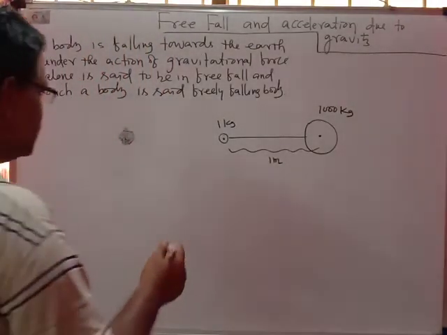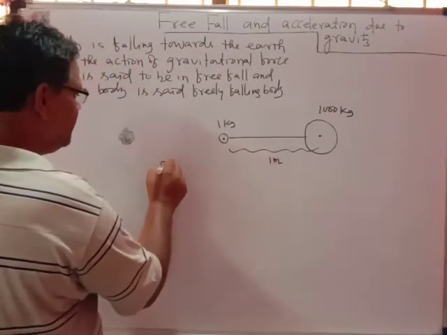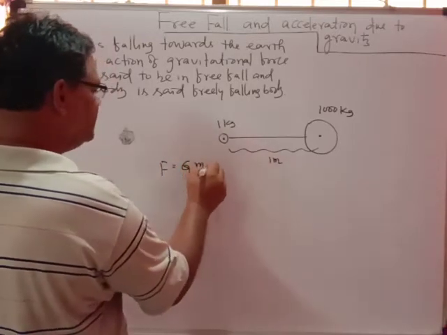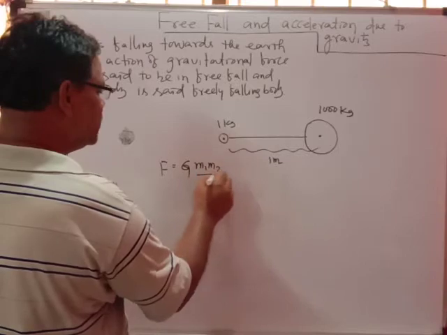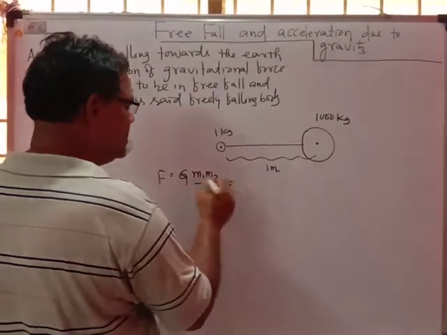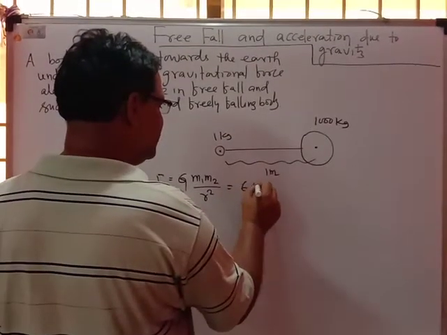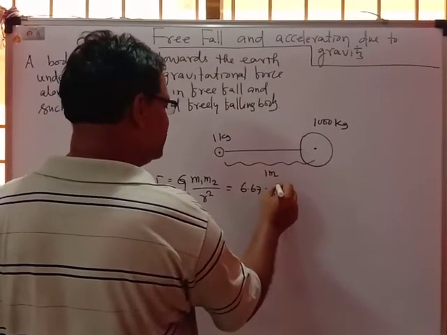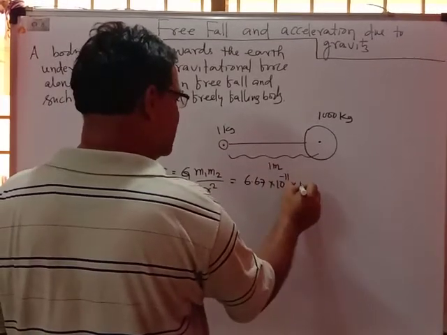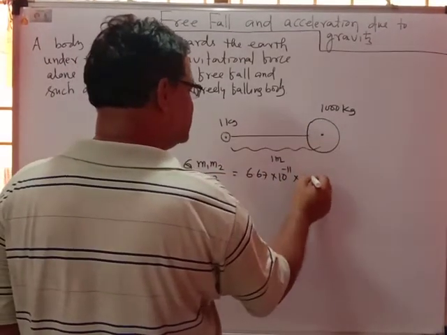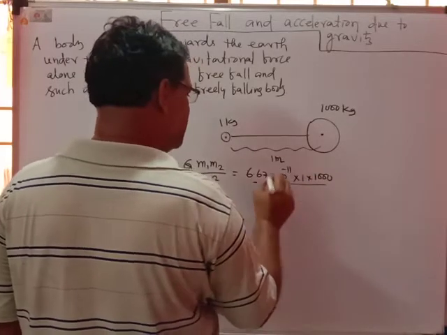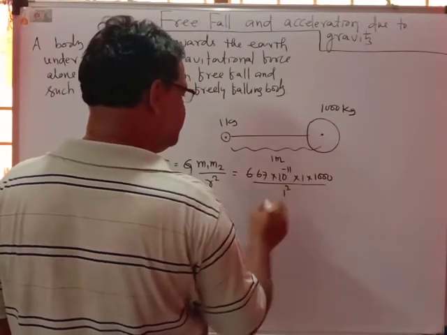You know that force F is equal to G m1 m2 upon r square. If we apply the values, G equal to 6.67 into 10 to the power minus 11, m1 is 1 kg and m2 is 1000 kg, that is 1000, upon r, which is 1 meter, squared.